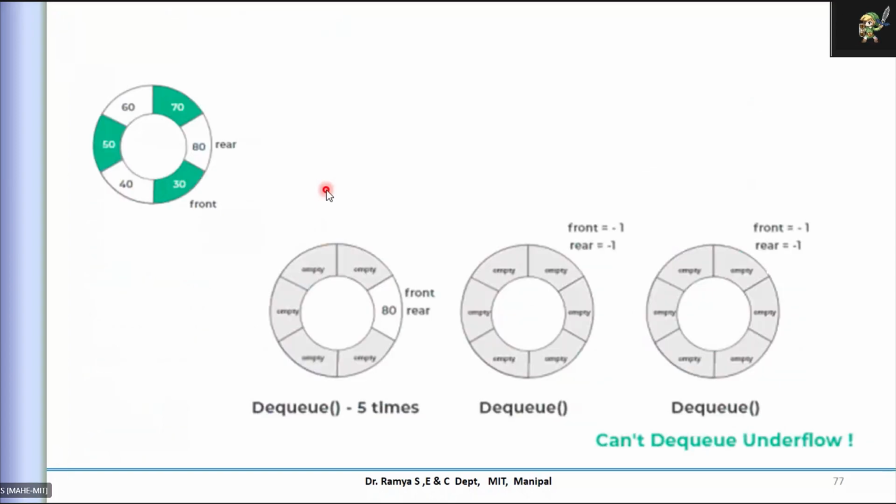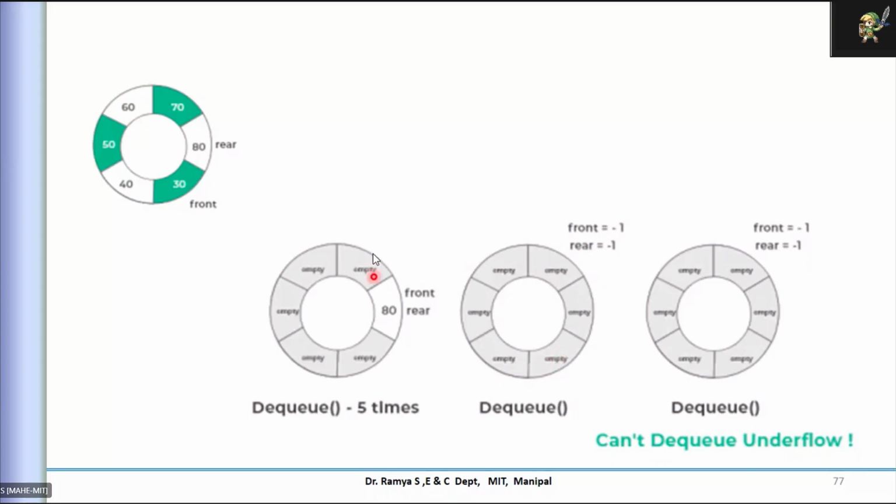That is how you check the condition of your Q. When both have the value -1 and -1, you need to display that you can't remove, because there is no element to remove. That is what you require to handle the error here.